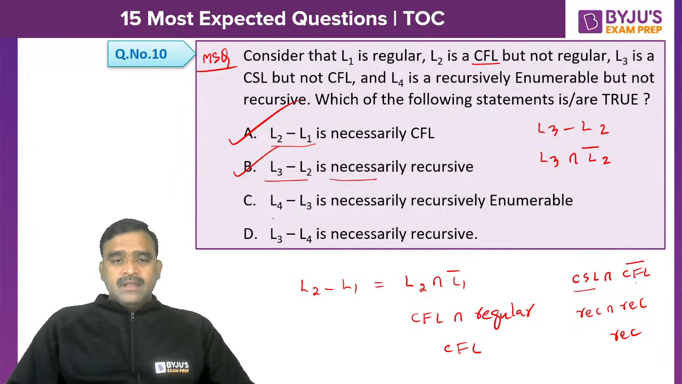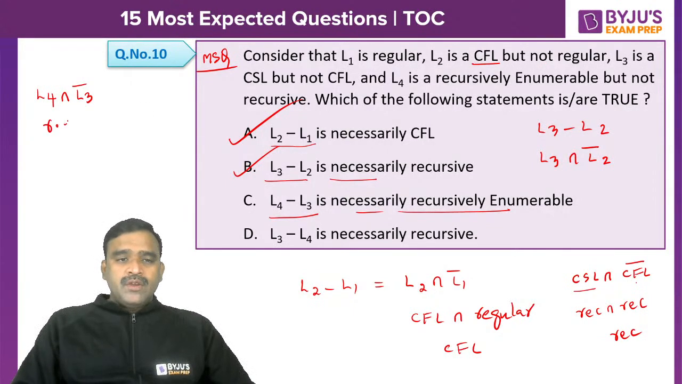That is not correct. And L4 minus L3 is necessarily recursively enumerable. What is L4? L4 is recursively enumerable but not recursive. Minus L3 means intersection L3 bar. L3 is what? Recursive language, because every context sensitive language is a recursive language. So recursively enumerable intersection recursive language is always recursively enumerable. So this is also true.